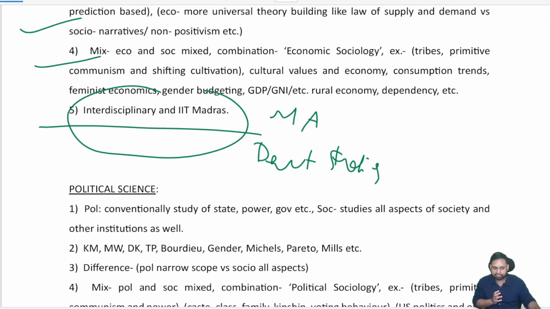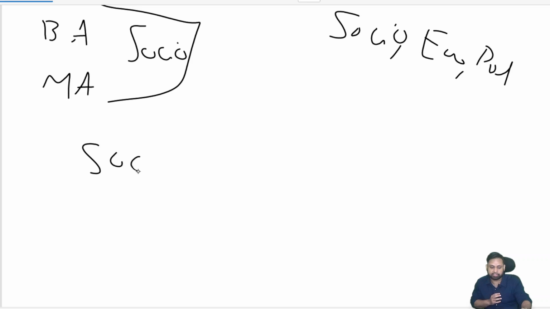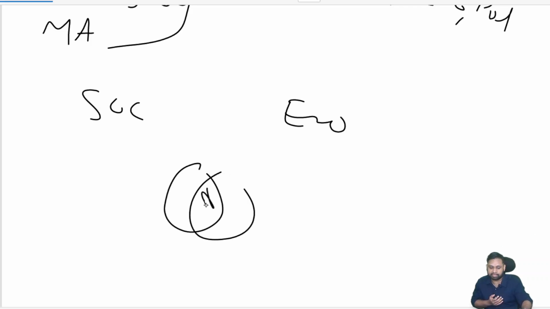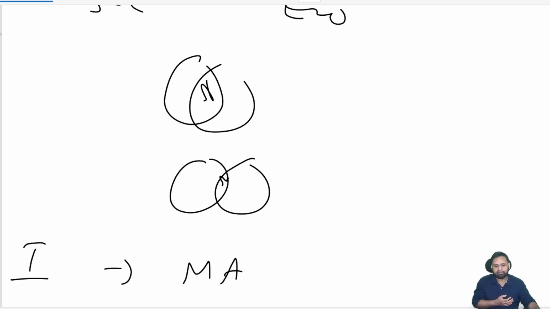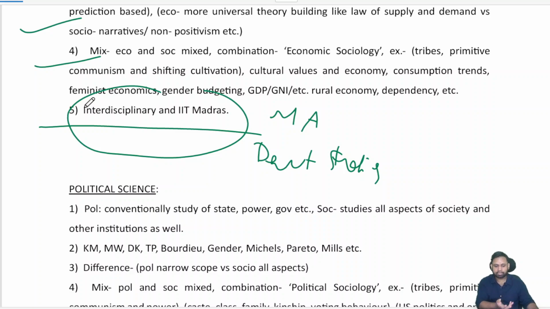So the point is that when you start answering, you have to understand what sociology is, what economics is, the difference between them, and the common similarities between them. Towards the end you bring in the interdisciplinary nature, IIT Madras MA Development Studies. We'll discuss in detail when we start our lectures. Interdisciplinary nature means that different disciplines are taught. It's not just about BA sociology. Here sociology will be taught with political science or other subjects. You will get a better understanding of these things, a practical understanding, and you get placement also.